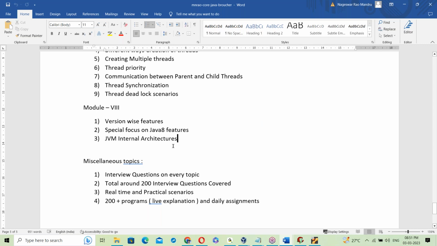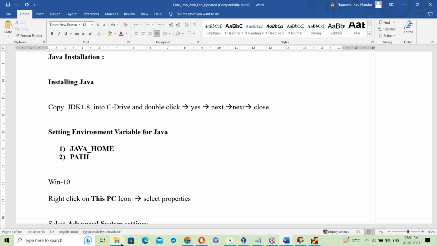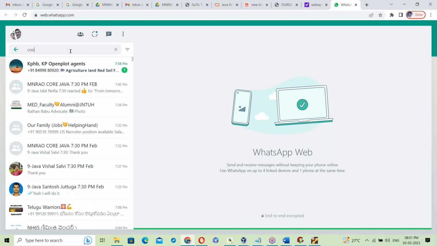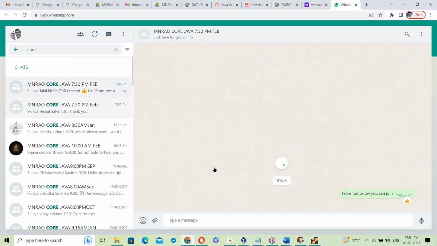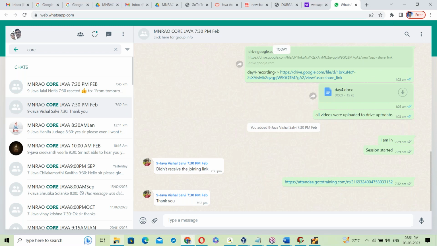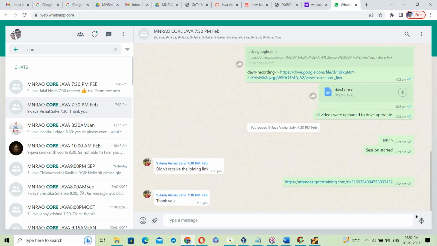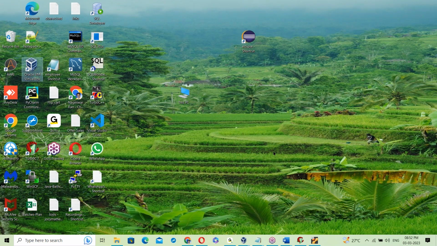Java 8 features are included. This is the syllabus. Today's recording I'll also share in the WhatsApp group, and upload to the Drive too. You can access it from the Drive as well as from the group.